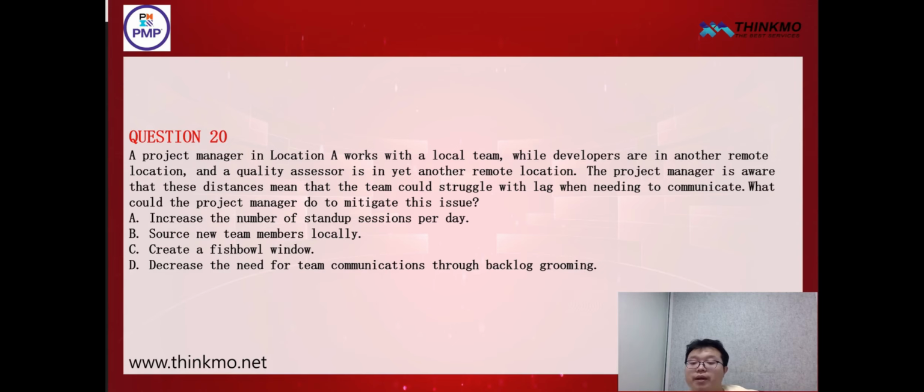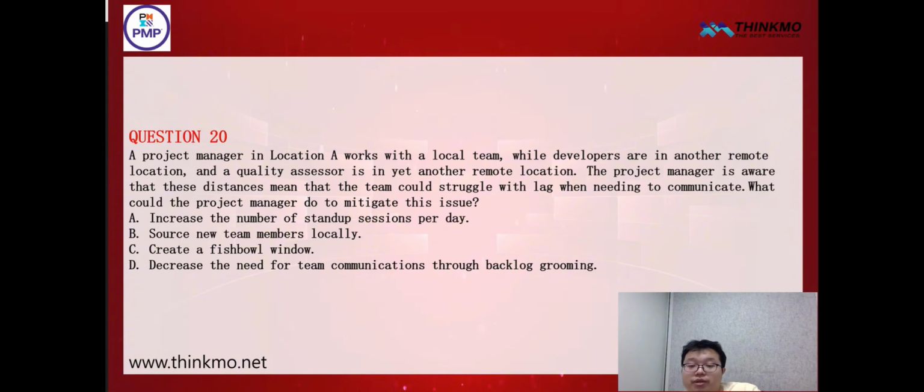As for the other options, first of all, either they cannot solve the problem of communication delays, right, or they are not feasible. Increasing the number of meetings does have some effect, but it may also add to the burden of meetings and cannot fundamentally resolve the issue of communication delays. If you have more meetings, you'll have less time to actually deal with problems, right? When new issues arise, you still have to wait until the next meeting. So in this case, it's actually not timely.